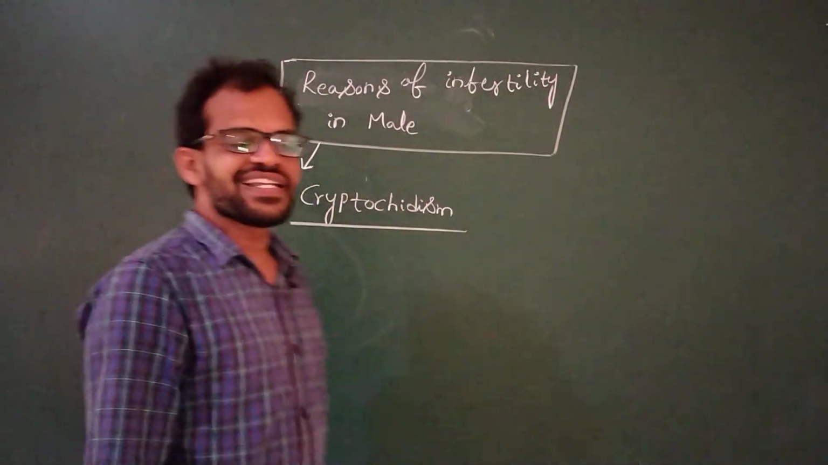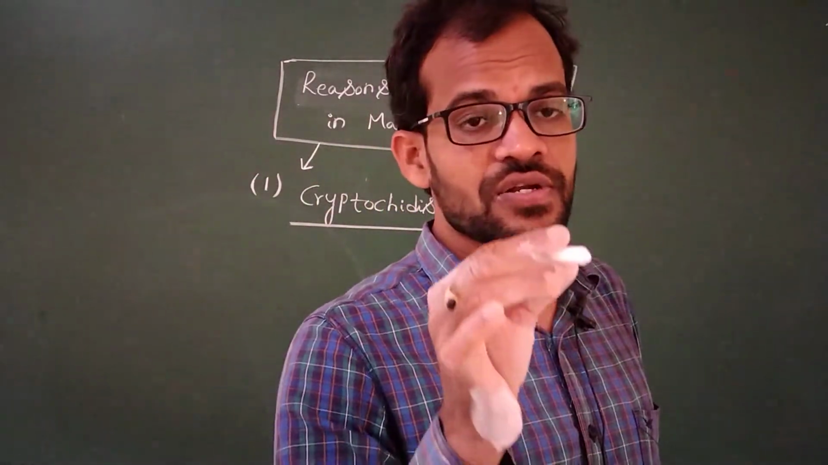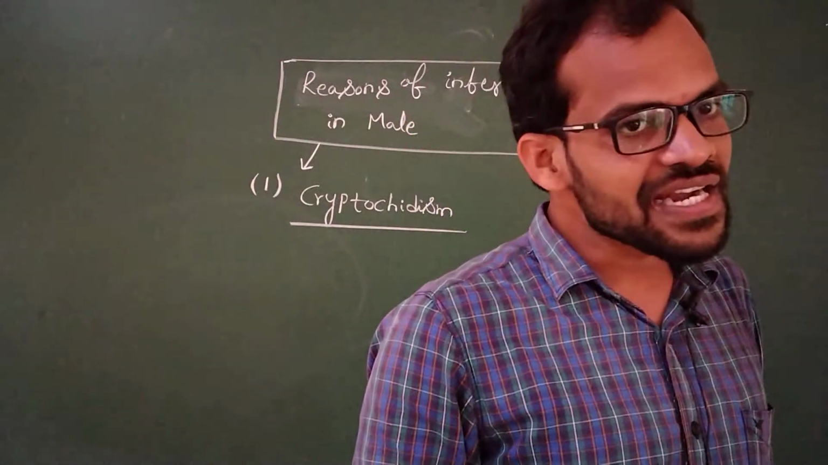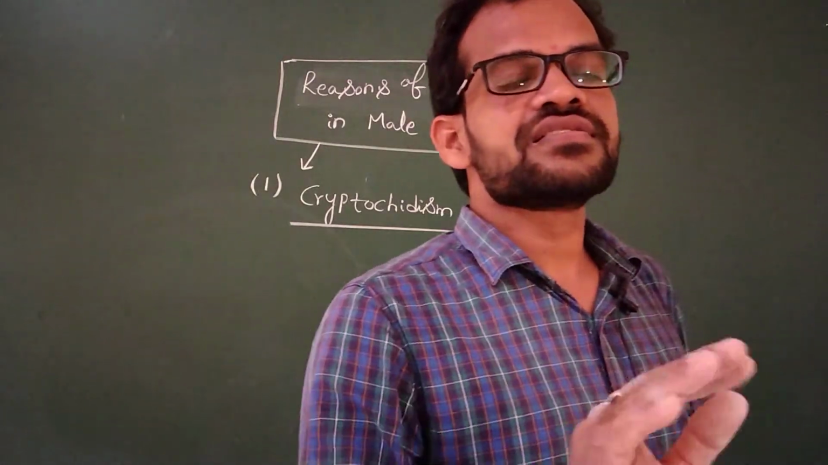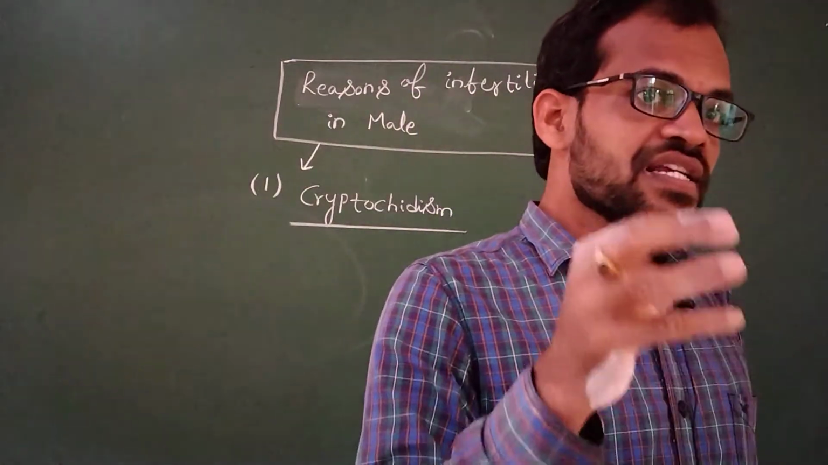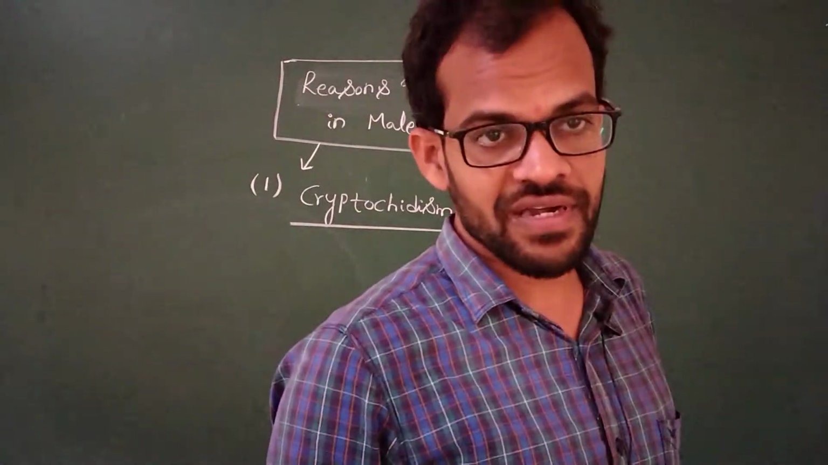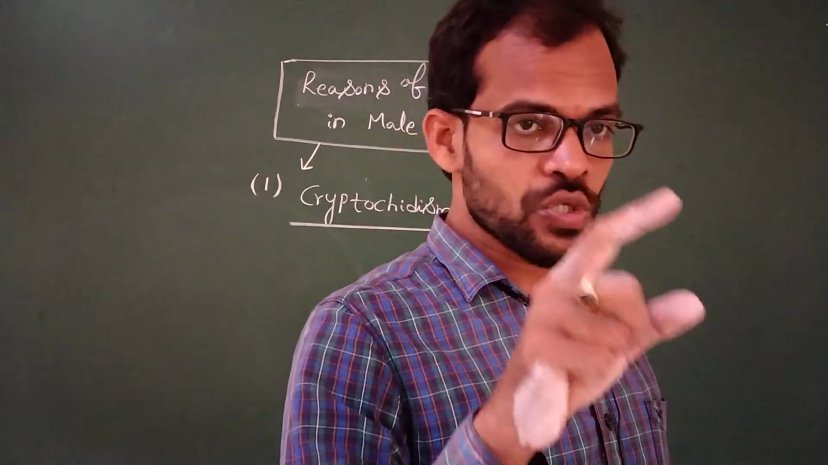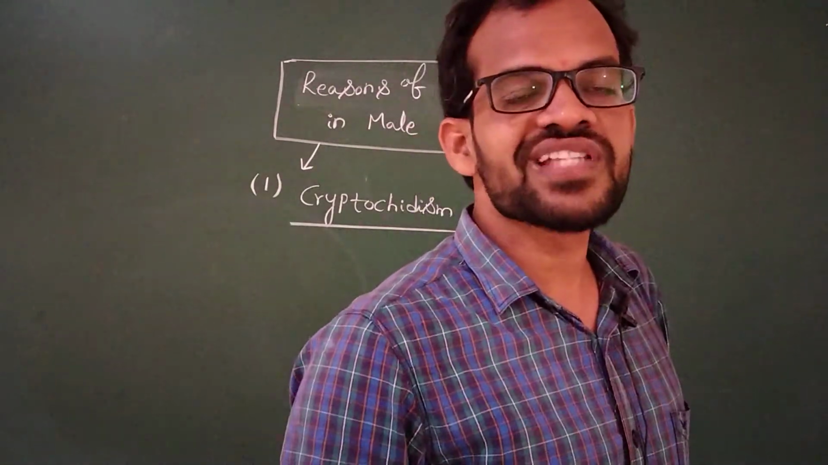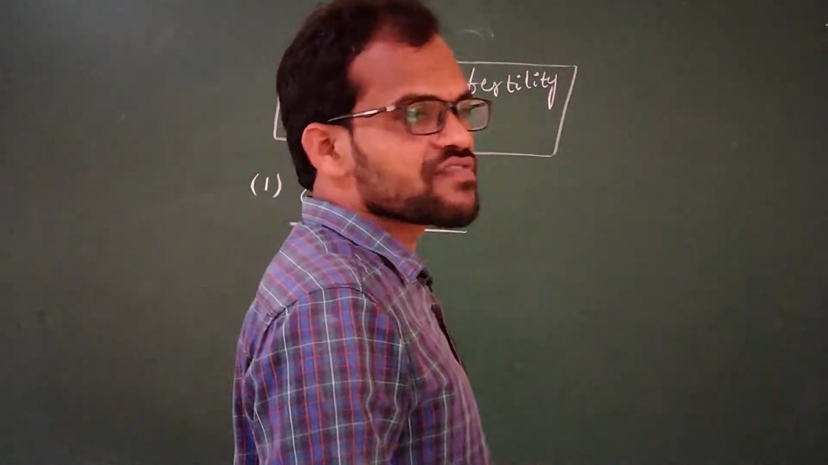Cryptorchidism means the testes are located inside the abdominal cavity, where the body temperature is 37 degrees centigrade. At this temperature, the testes do not produce sperm cells. Generally, the testes are located outside the abdominal cavity. When they are inside, they do not produce sperm cells. This condition is known as cryptorchidism, and it leads to infertility in the male.